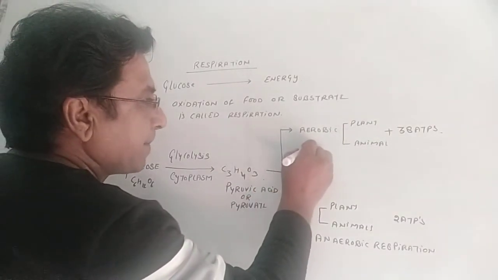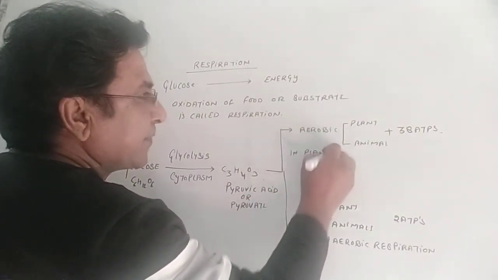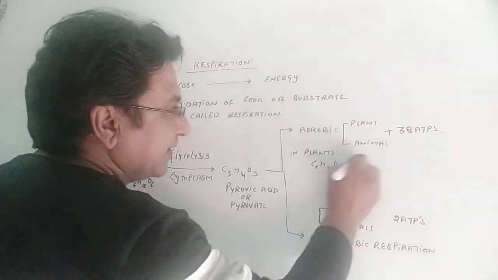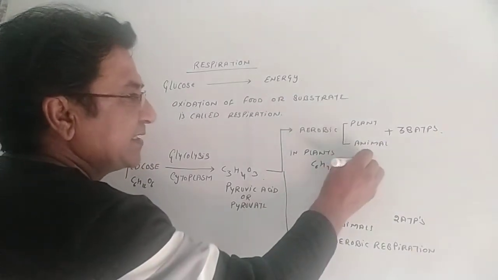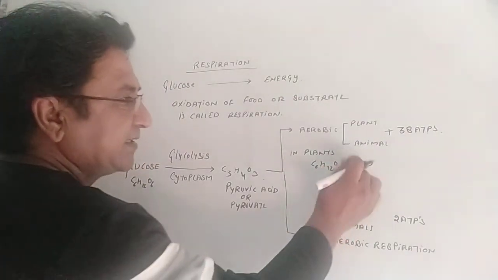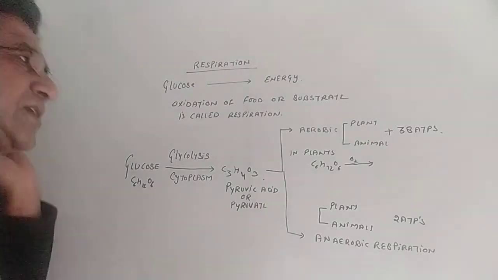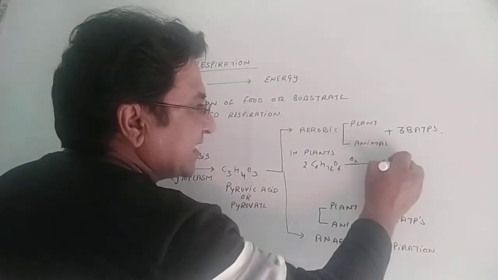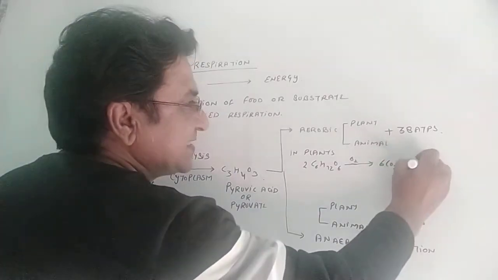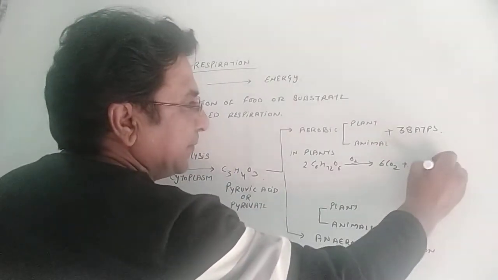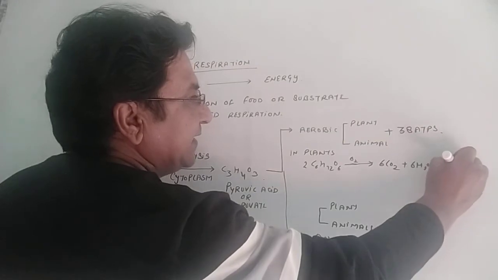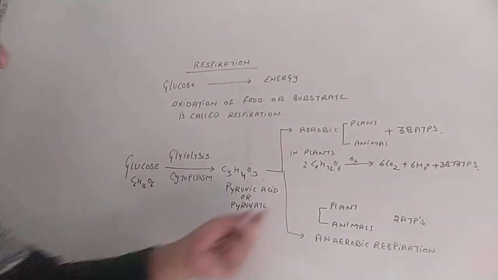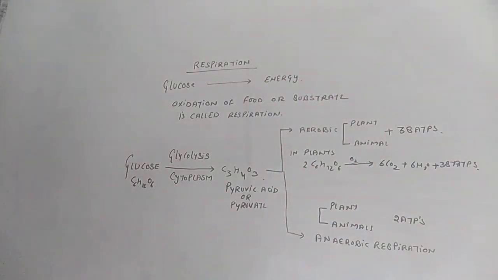Let us see a small chemical equation in plants as well as in animals. In plants, C6H12O6 gets oxidized, means in the presence of oxygen respiration is occurring. Then what does it produce? It produces 6 carbon dioxide, 6H2O plus 38 ATPs. So the carbon dioxide is what we exhale out.